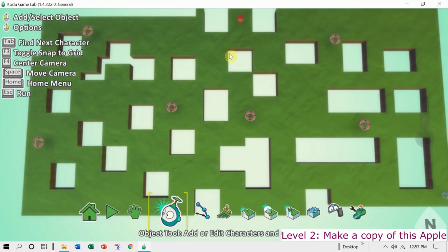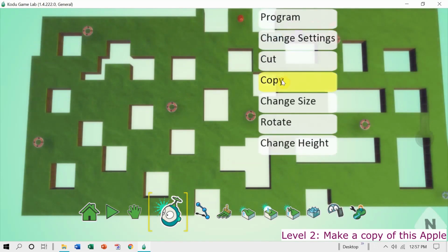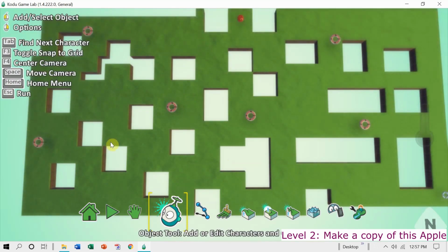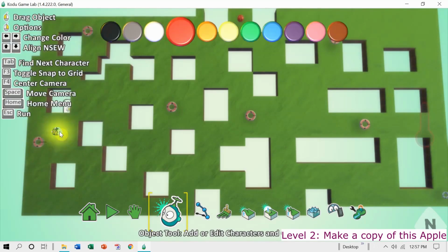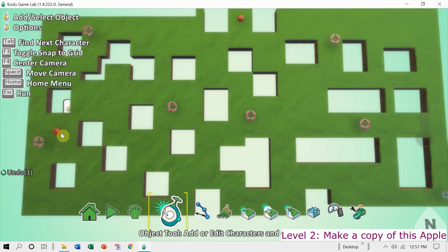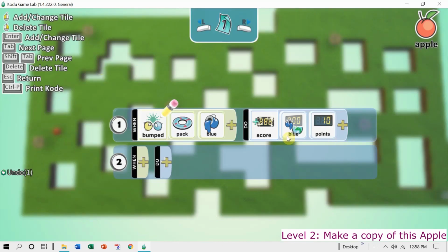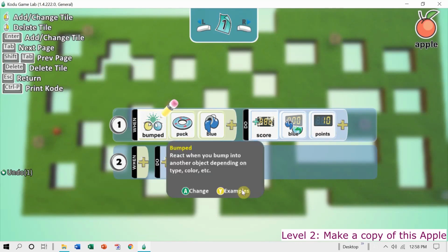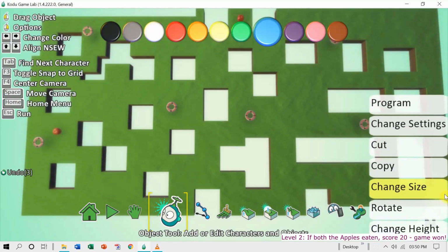The only thing left is you copy this apple, click it here, press escape to come out of this menu and paste. Control V. You see, since this apple is the copy of the first apple, the same program is here also. So 10 points for the first apple, 10 points for the second apple, that makes 20 points. So if the player is able to score 20 points, the player will win. That is what I'm going to do here in the player's puck.